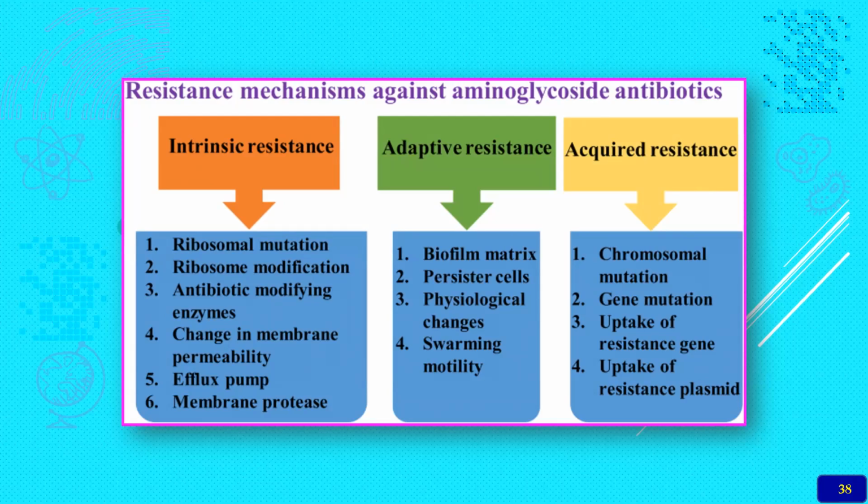Whereas the uptake of the resistant plasmid is another thing. All these will contribute to the total resistance of the bacterial material to antibiotics, the aminoglycosides.